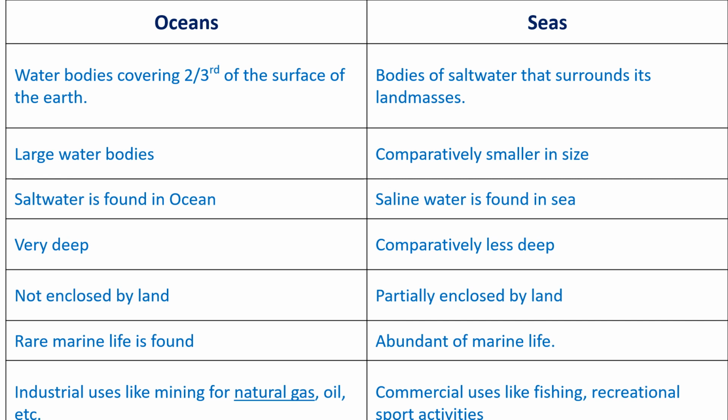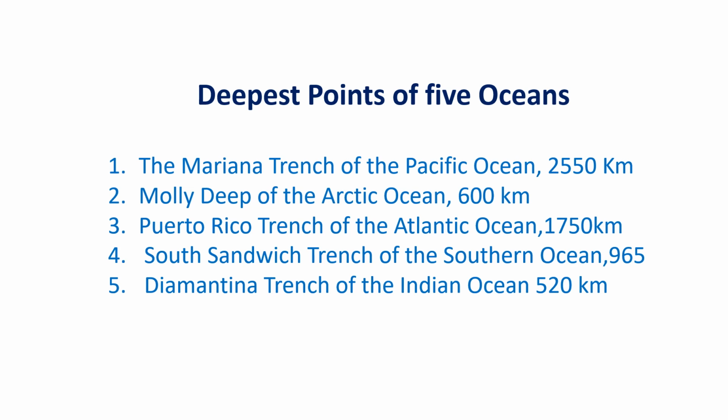And oceans are used in industries like natural gas, oil, etc. And commercial use of seas are for fishing, recreational and sports activities, etc. So you have to learn the difference between oceans and seas. Then the deepest points of five oceans. You must learn about these trenches with the depth, and these are Mariana Trench, Molloy Deep Trench in Arctic Ocean, Puerto Rico Trench, South Sandwich Trench, and Diamantina Trench in Indian Ocean.